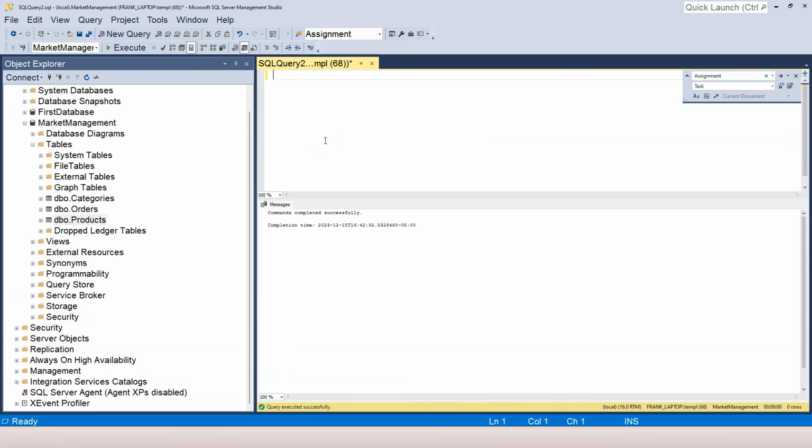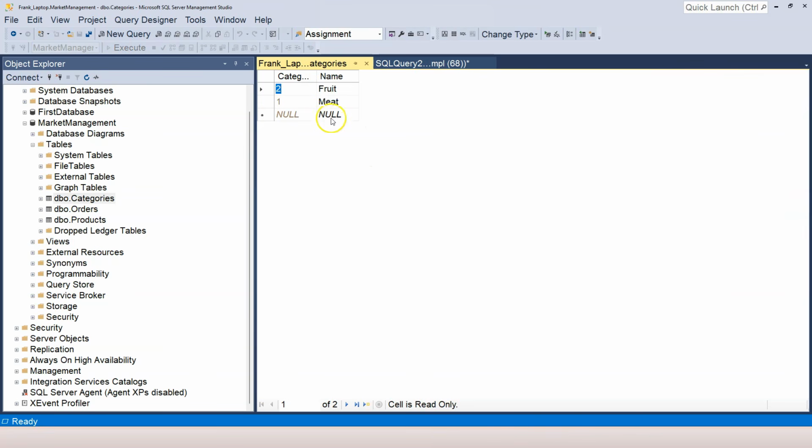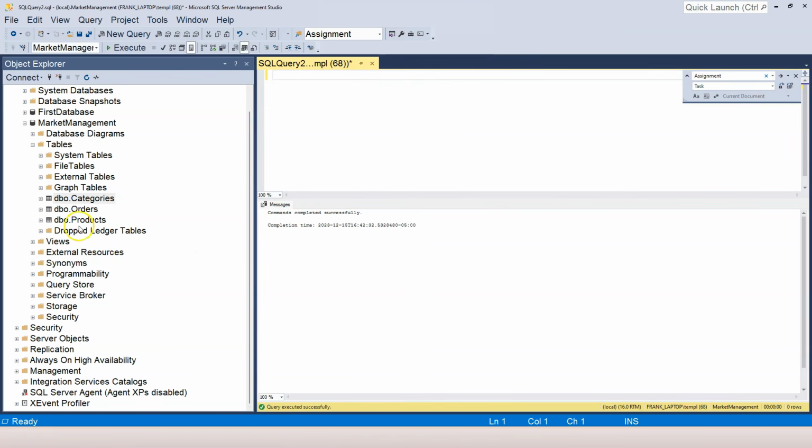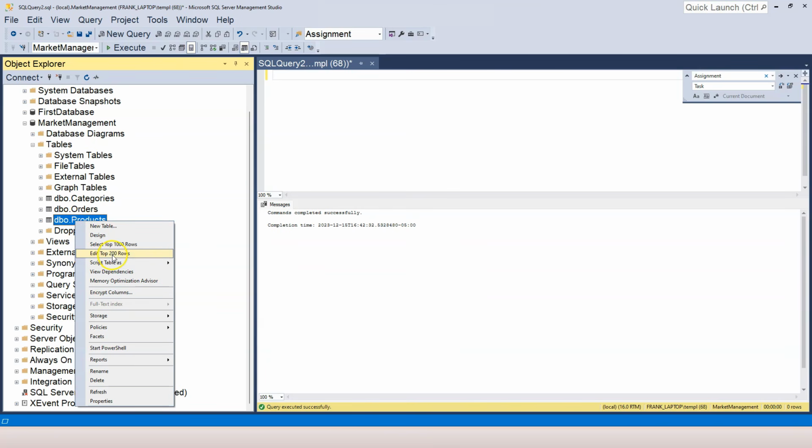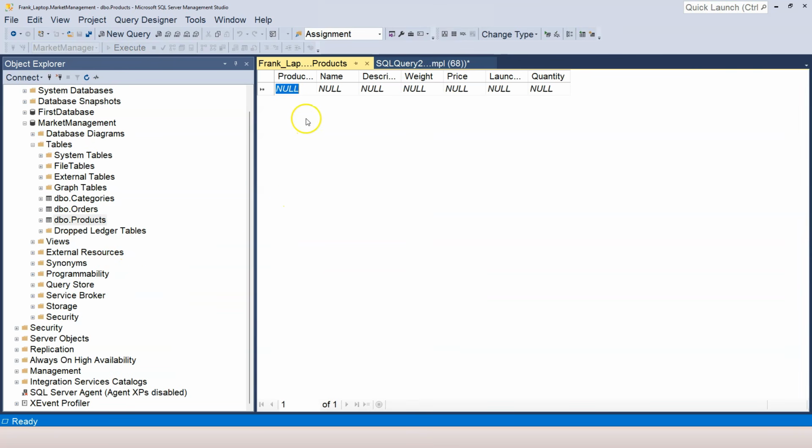Let's go to our SQL Server Management Studio here. We already have a categories table. Before the class, I've already added these two categories, fruit and meat. All right, let's close this. But I didn't add any products. So let's click on Edit, and let's add some products.